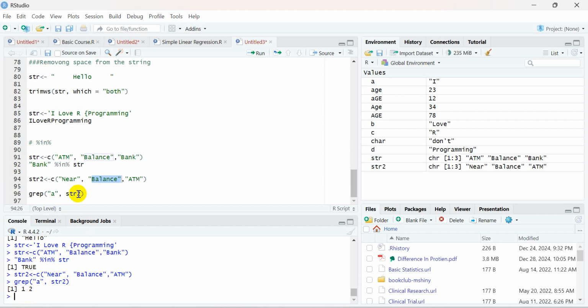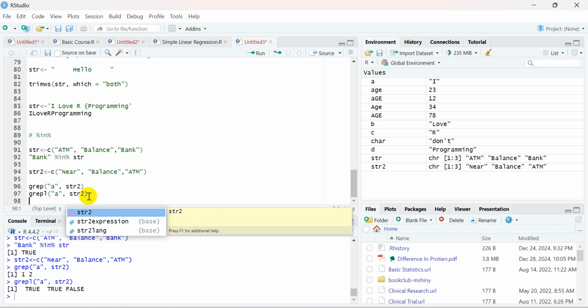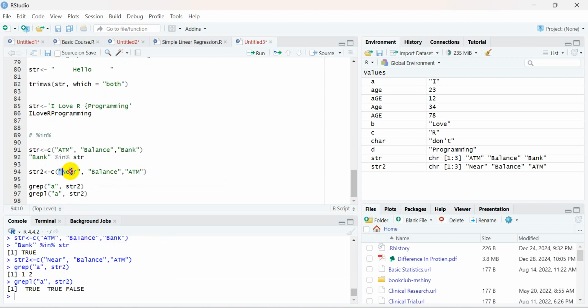Now let me tell you about another function which is called grepl. The grepl function is utilized in exactly a similar way, but it only tells you in which string this is matching and in which string it is not available. So here you can see true, true, false is coming. It is telling you that in the first two strings, like in the near and the balance, this a is existing, and in the ATM a is not there. But you can see in the ATM a is also there.